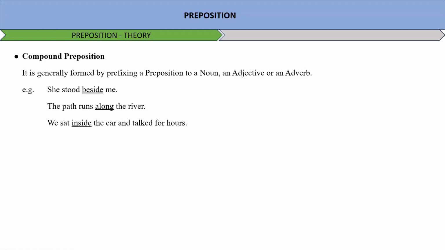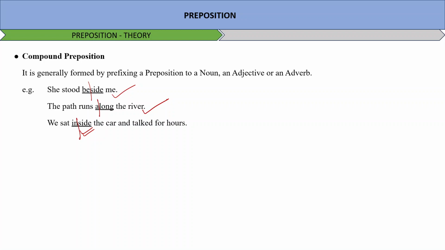What is a compound preposition? Just like compound mixtures, we have compound prepositions. Compound prepositions are generally formed by prefixing a preposition to a noun, an adjective or an adverb. Example: she stood beside me. The path runs along the river. We sat inside the car and talked for hours. So, beside, along, inside are compound. You see, in is used here, a is used with long, and in beside, by and side are combined. So any two things that come together and form a different meaning are basically a compound thing. Similarly, this is a compound preposition.